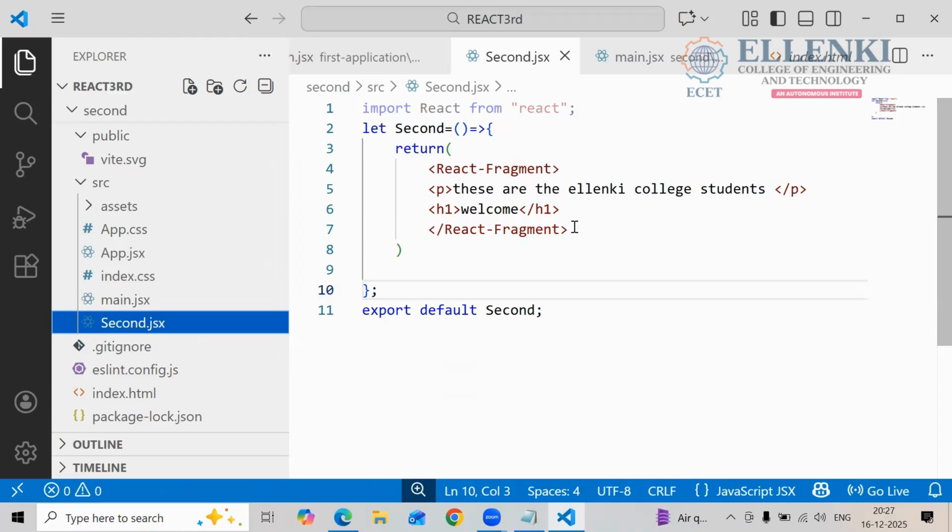Okay, we have what to give to the component; to whom do we have to submit it? You have to submit your component. So that's why we assign this arrow function to the component name. So this is your component name. Here in this program, second is the component name and this is the arrow function.